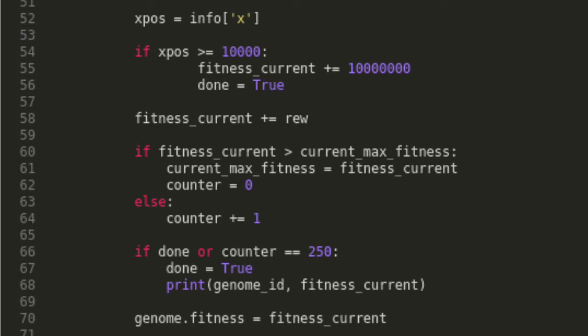Lastly, we check to see if Sonic is done. We take its X position from the data.json file and see if it exceeds the length of the level. If it does, we reward Sonic the amount equal to our fitness threshold. Otherwise, we add the reward which was evaluated earlier. If Sonic has beaten the level or taken 250 actions, we finish training.